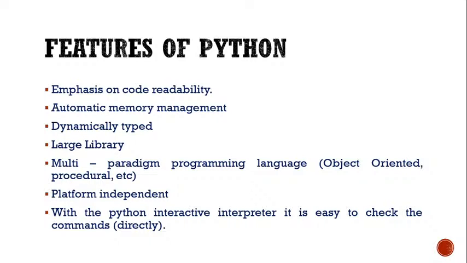Dynamically typed, that means we do not have to worry about data types at the beginning when we start taking variables, so we do not have to tell the data types at that time. Then a large library set is here. It has a large set of libraries, so different libraries are present for different programming purposes.